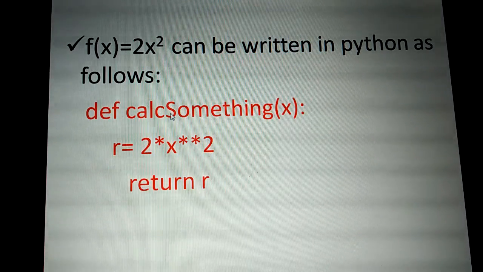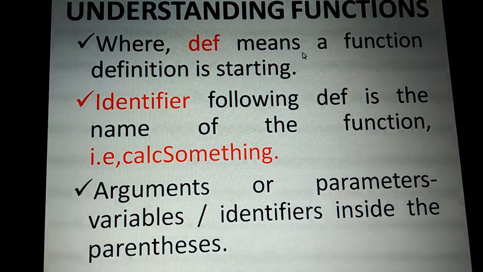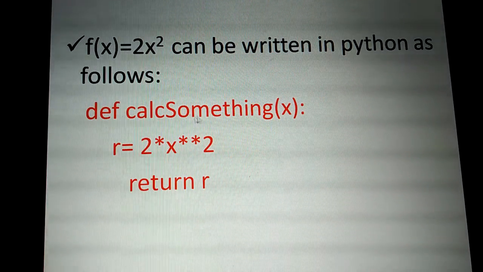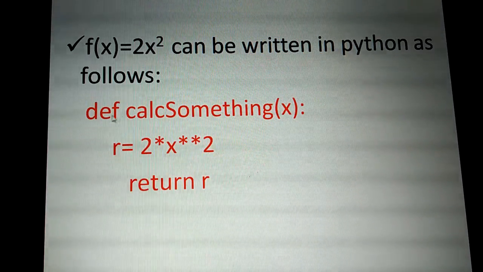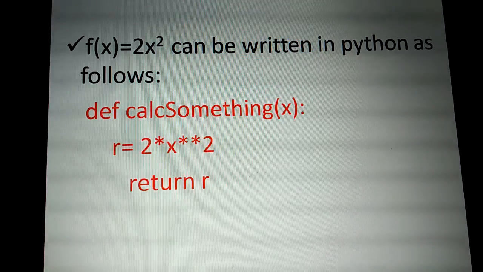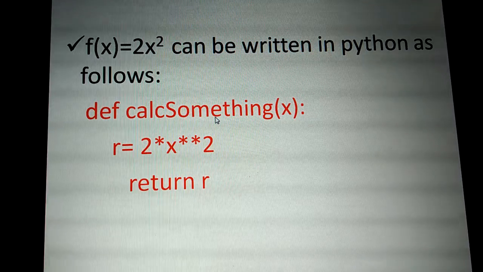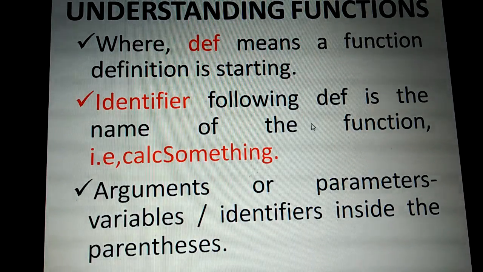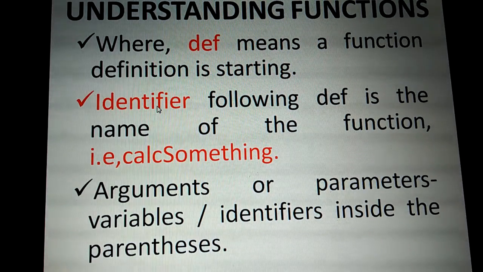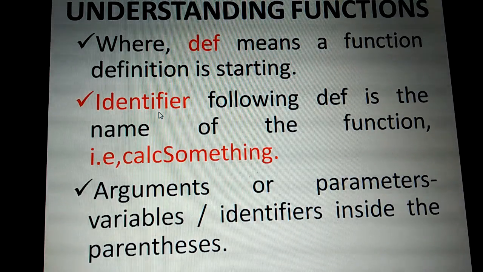Next we will see some explanation related to this simple program. Here DEF means a function definition is starting. Then the identifier following DEF: after DEF we have one identifier. Identifier means variable name, function name, all these are known as identifiers. So the identifier following DEF is the name of the function. Function name is otherwise called an identifier. Under identifiers we have variable names, function names, array names, all those things.